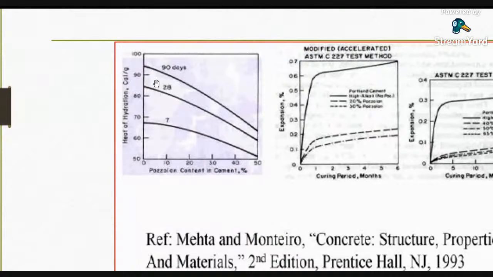If the heat of hydration is decreasing, it means we are prohibiting the formation of thermal cracks in the structure. So if you increase the pozzolana content, the heat of hydration decreases.